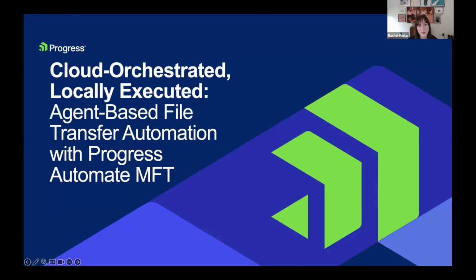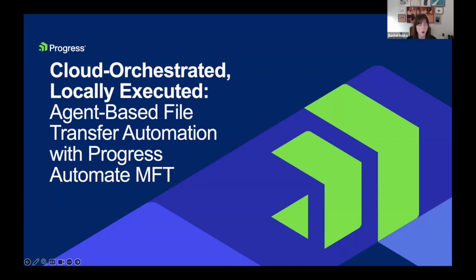Today's session is all about agent-based file transfer, but more importantly, it's about the reality most organizations are living right now. Across industries, we're seeing large-scale modernization and digital transformation initiatives. Cloud applications are being adopted rather quickly for analytics, customer experience, and core business systems, but at the same time, legacy systems are not going away anytime soon. And that means most teams are operating in a hybrid world by necessity, not necessarily by choice. And in this reality, file workflows often become the connective tissue.